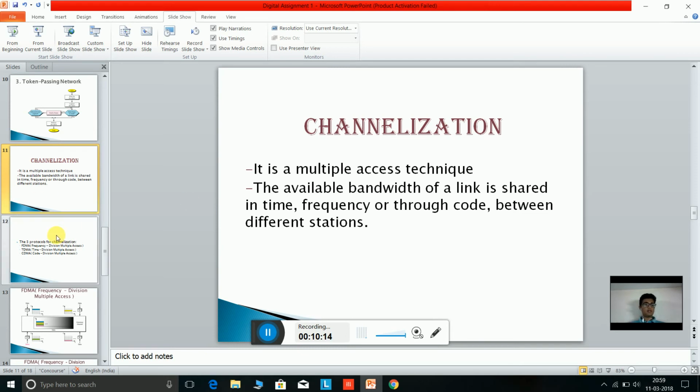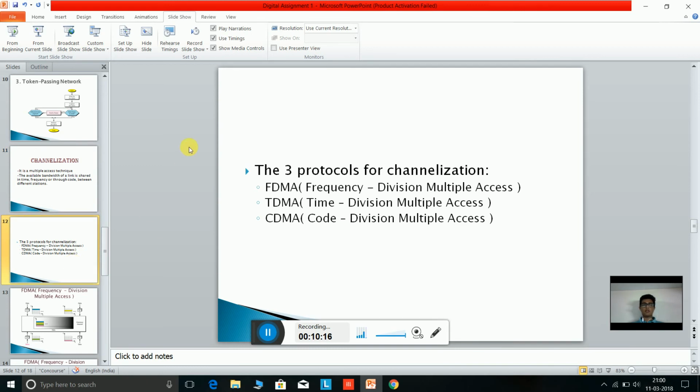Now let us go into the three protocols for channelization. FDMA, Frequency Division Multiple Access. By the name, it means that the frequency is distributed among the stations for communication. Then TDMA. Again, by the name, it suggests that the time frame is distributed among various stations for multiple access. And then CDMA, Code Division Multiple Access. We are going to discuss all the three in detail.